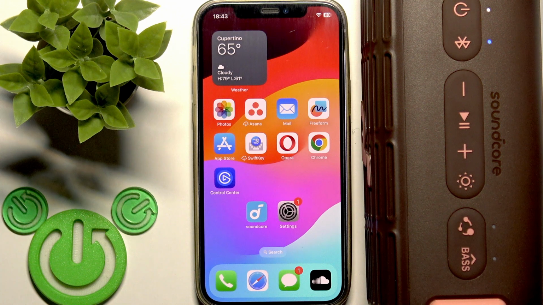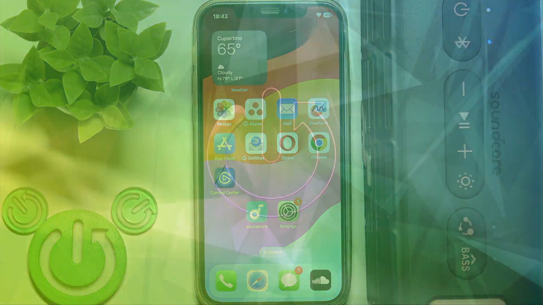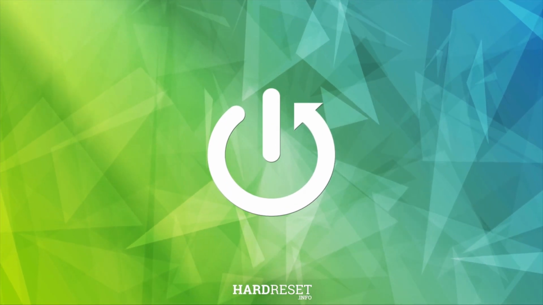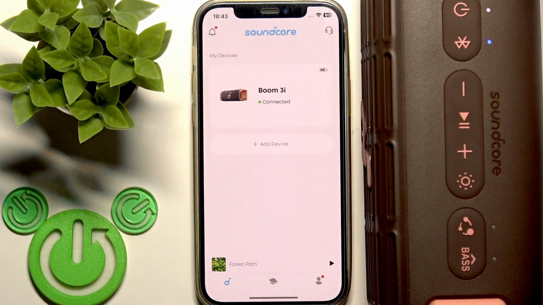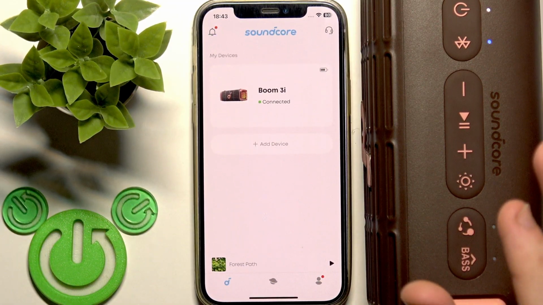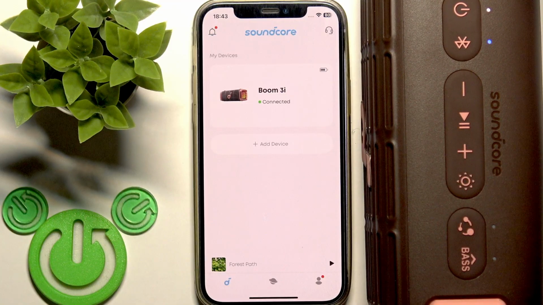Hello everybody and welcome. In this video I'm going to show you how to play sound effects for your speaker SOUNDCORE Boom 3i. You have to start by opening the SOUNDCORE application, and of course you need to connect your speaker with the app.